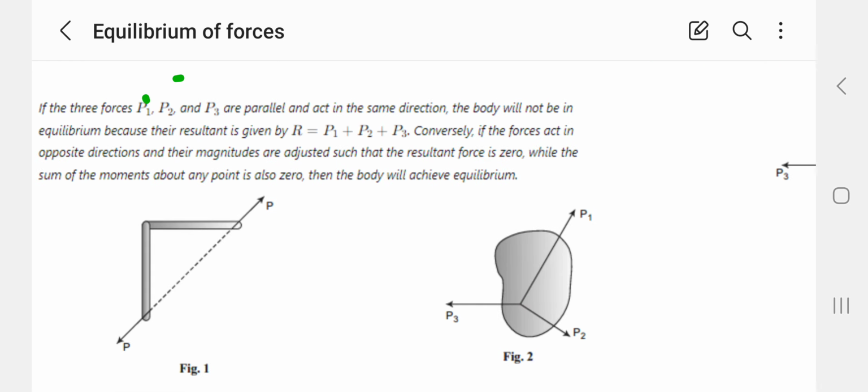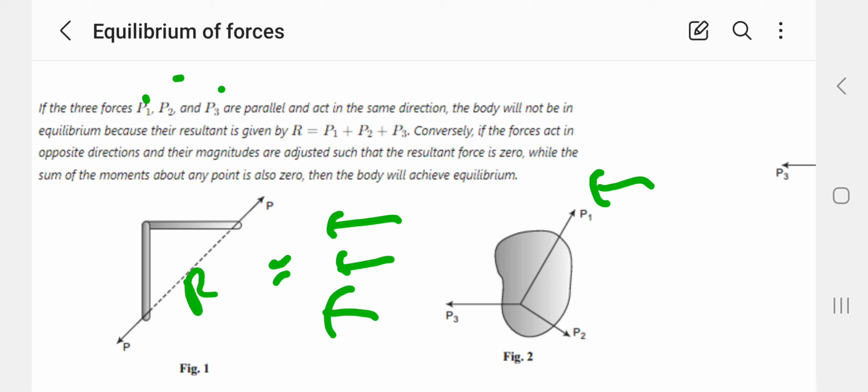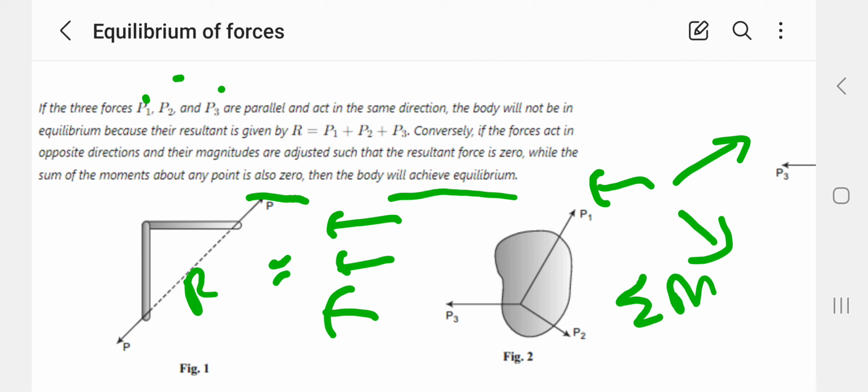If three forces P1, P2, P3 are parallel and act in the same direction, the body will not be in equilibrium, because the resultant R is given as P1 plus P2 plus P3. Conversely, if the forces act in opposite directions, like this, and their magnitudes are adjusted such that the resultant force is 0, while the sum of moments about the point is also 0, then the body will achieve equilibrium. Sum of moments about any point should be 0.